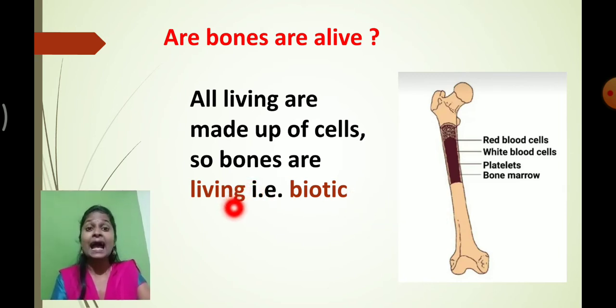In science, students, please remember that henceforth we are going to use the word called what? Biotic. Whenever I say living thing or biotic thing, you should understand that I am speaking about the living thing. So what is biotic? Biotic means living thing. So bone cells are living, which means they are biotic in nature. Understood? So bones present in our body, although they are very hard, are living.